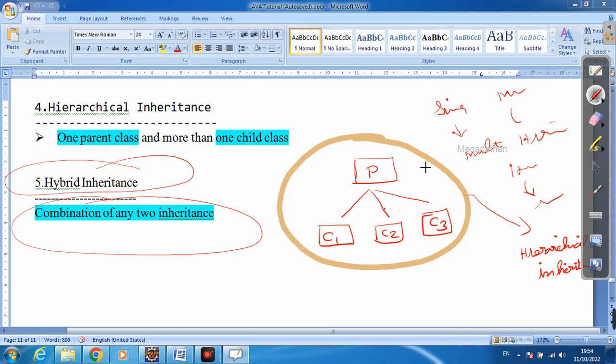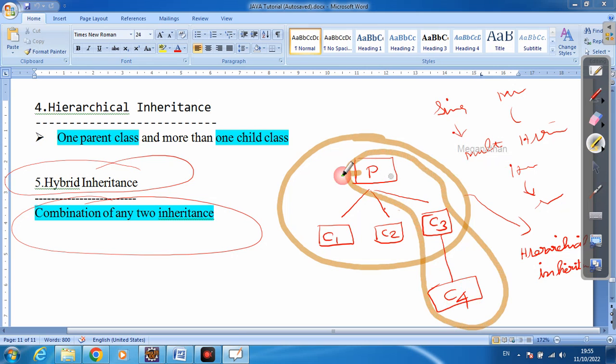Within this I am going to extend and access another child class, child class 4. What is this? Parent, child, again one child. One parent, this is the grandparent, again parent, child, like here. What is this?